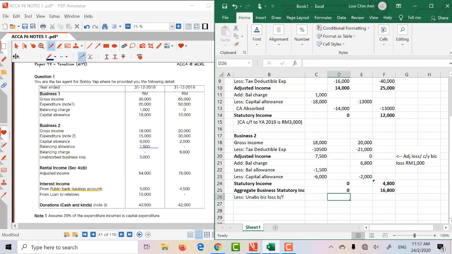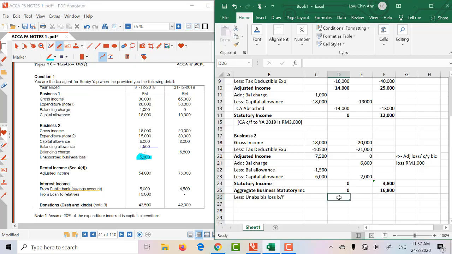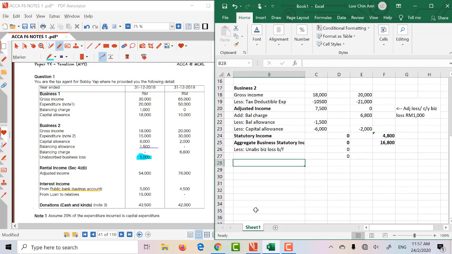Now you do have a loss here, which is actually 5,000. Okay, but you cannot claim because you don't have any business SI. So again, you get 0. Alright, okay, so we've done with business 1, business 2.